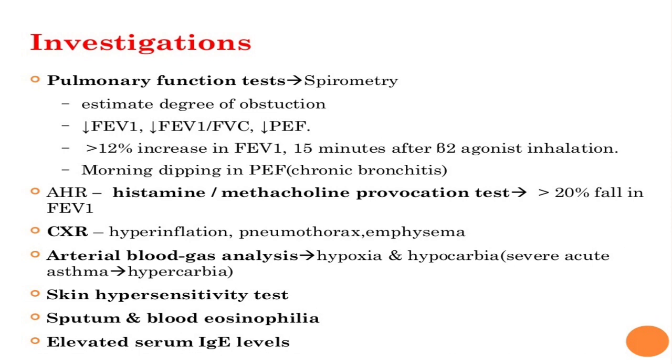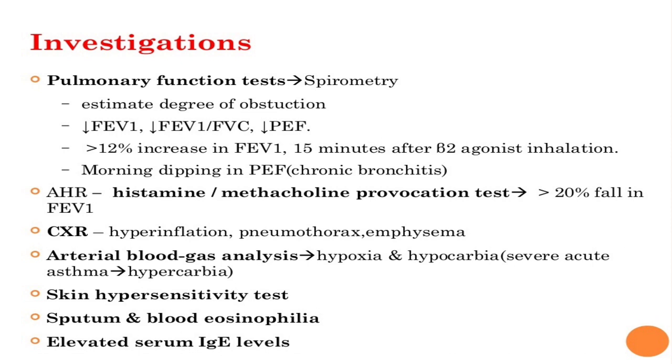Third is chest X-ray. Generally chest X-ray is normal, but it may show segmental or lobar collapse. It may also show hyperinflation, pneumothorax or emphysema in chronic condition or in severe cases. Fourth is arterial blood gas analysis. It reveals hypoxia and hypocarbia, but in severe acute asthma there is hypercarbia. Hypoxia means a decrease in oxygen level.